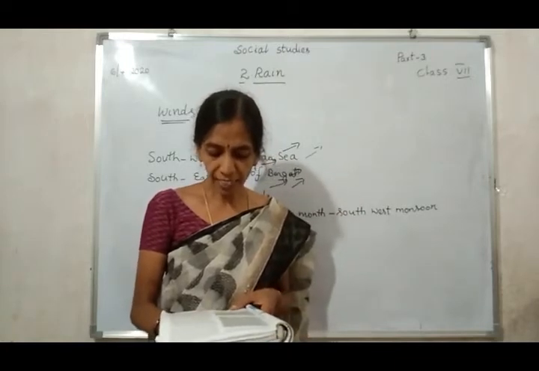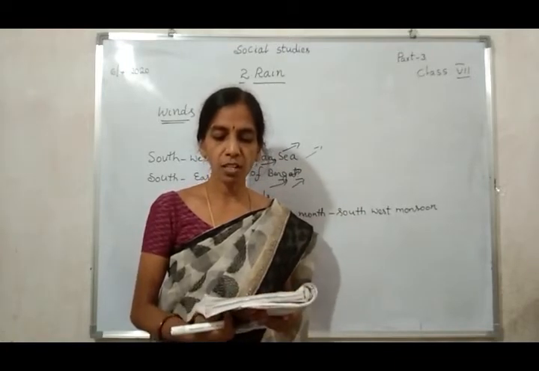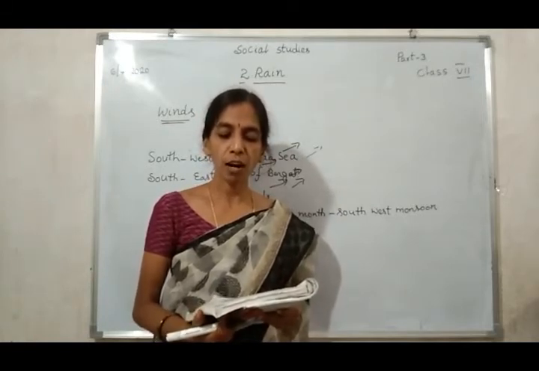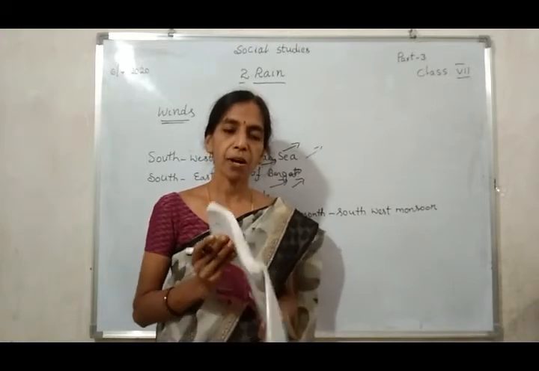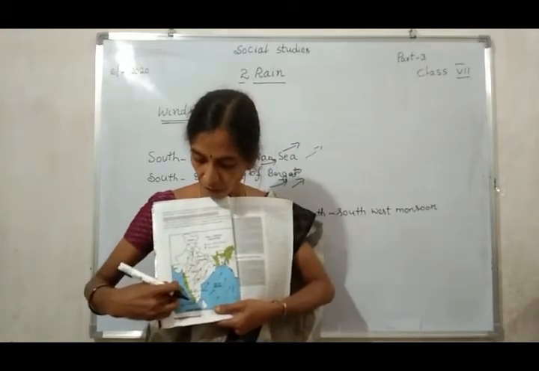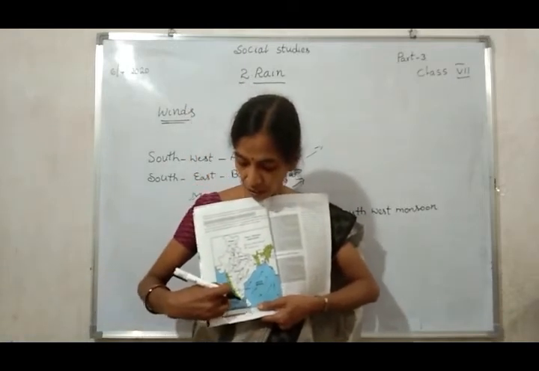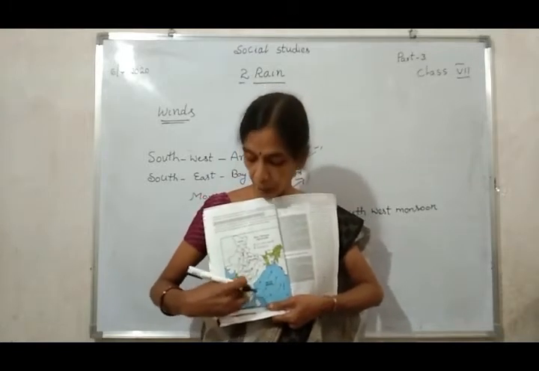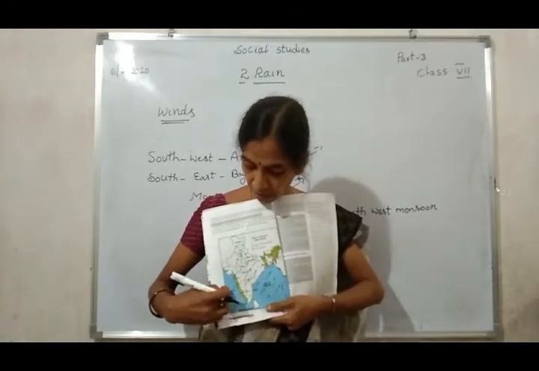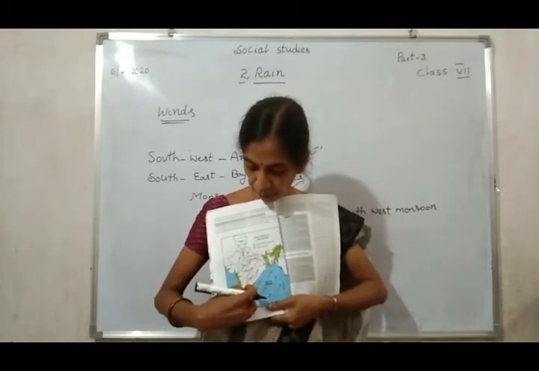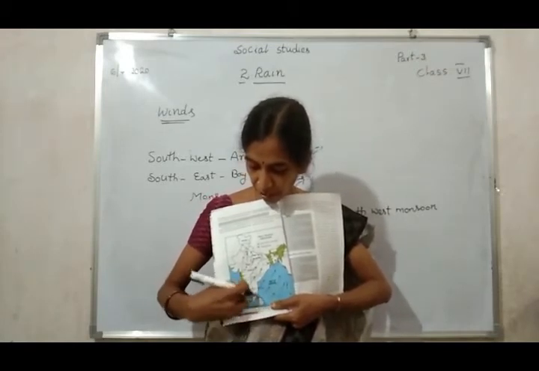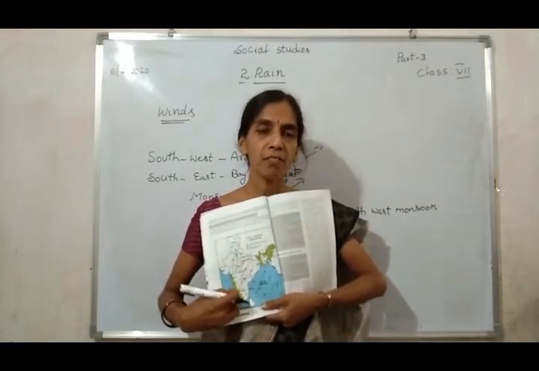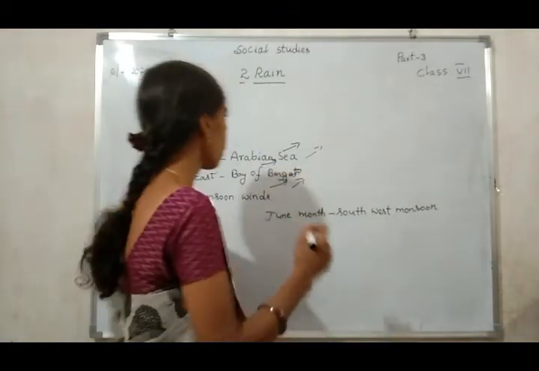However, they bring very little rain, as most of the moisture in the clouds falls as rain in the Western Ghats, and only dry clouds and winds reach Rayalaseema. Look at this map. First, the winds reached which districts of Andhra Pradesh? The Rayalaseema districts. But between the Arabian Sea and Andhra Pradesh, which Ghats are there? The Western Ghats, which are like mountains. Look here.